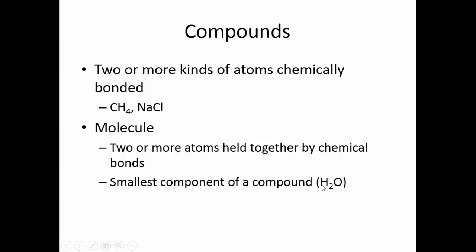H2O is water. It is a compound because there are 2 different elements involved. All of these are compounds and they all represent molecules. But not all molecules are compounds. Sometimes elements chemically combine with each other. So you can have O2. We know that this is 2 atoms because there's a subscript 2, and that means that that's a molecule, because a molecule is just 2 or more atoms, not different atoms, just 2 or more atoms. Compounds are 2 or more kinds of atoms.